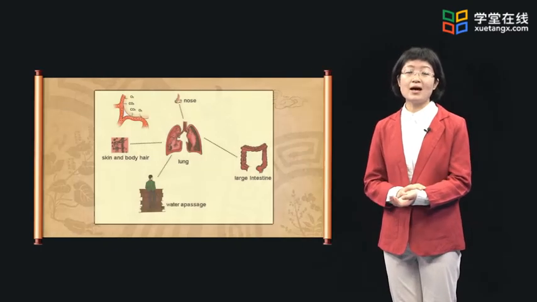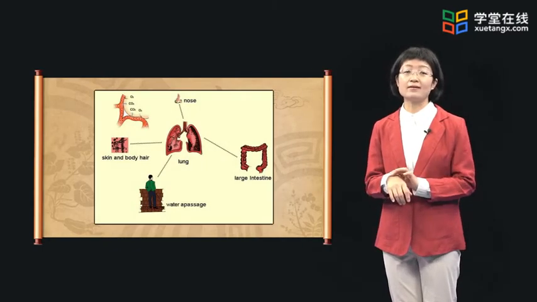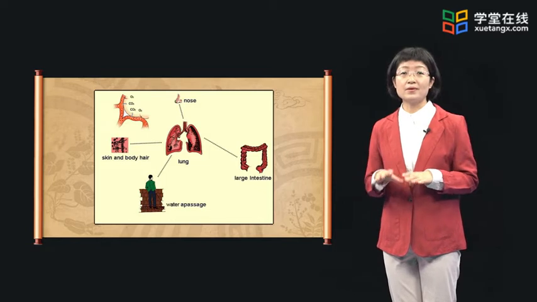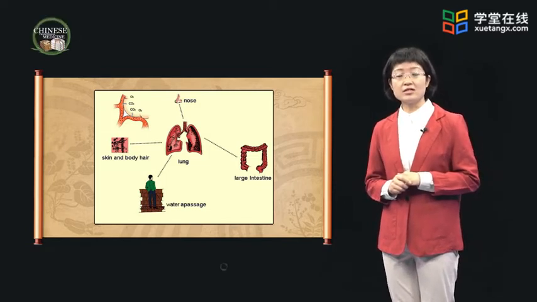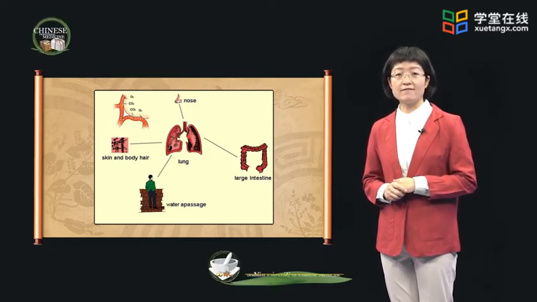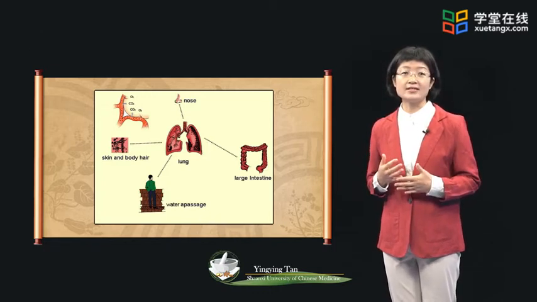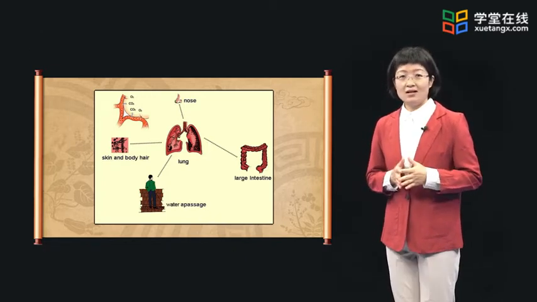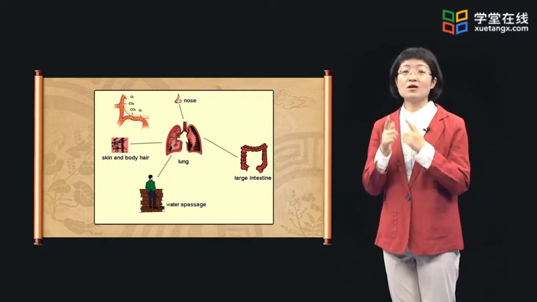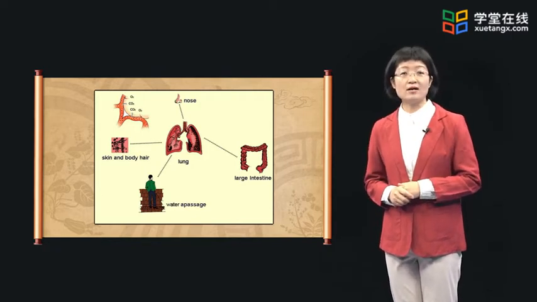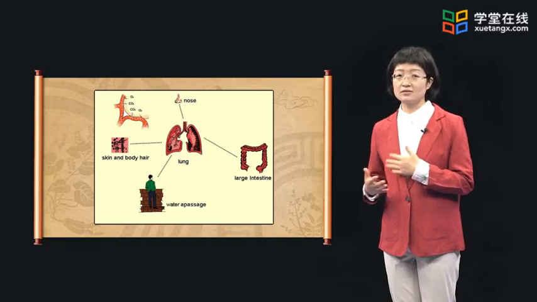Excessive sorrow and grief are negative emotional changes, and they may consume lung qi. Lung is corresponding to skin and manifesting on body hair. Body hair is the first barrier against the invasion of external pathogenic factors. It is warmed and nourished by the ascending function of lung. Lung opens to nose because the functions of nose rely on the ascending function of lung qi.